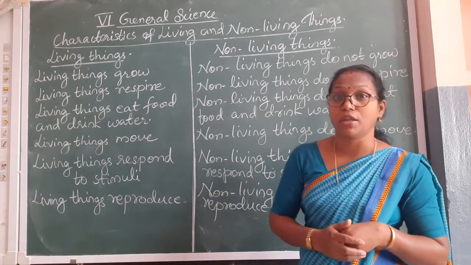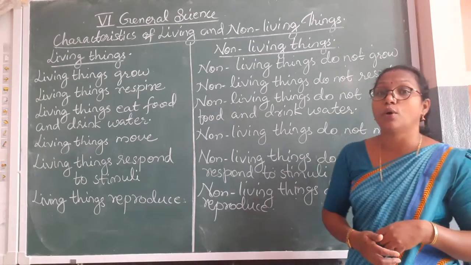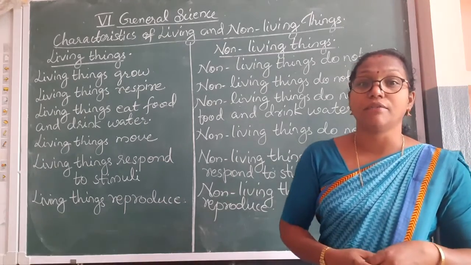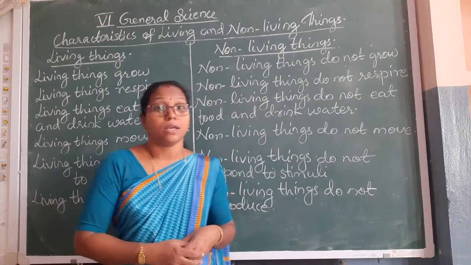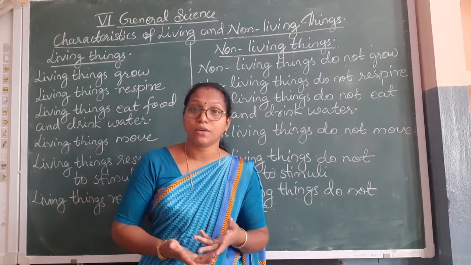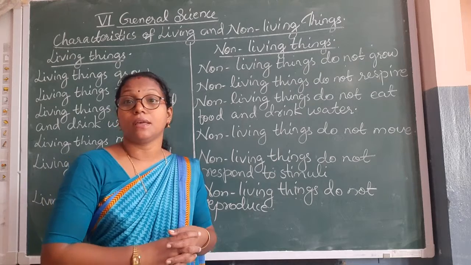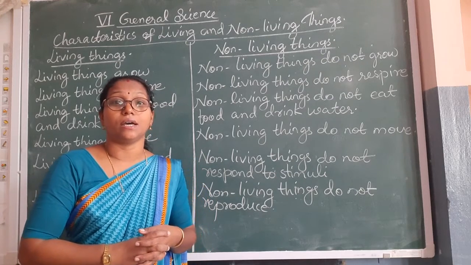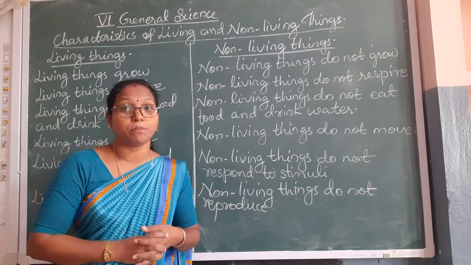But students, we know that the non-living things do not respond to stimuli. If we beat on a chair or on a wall, it will not show any response. That means we can say that the non-living things do not respond to stimuli.